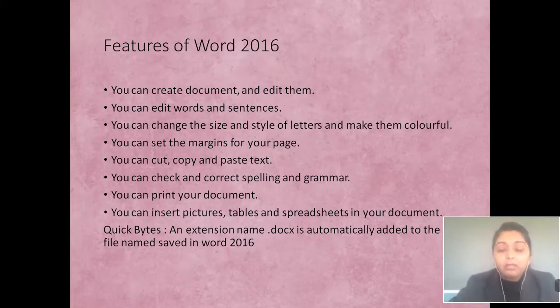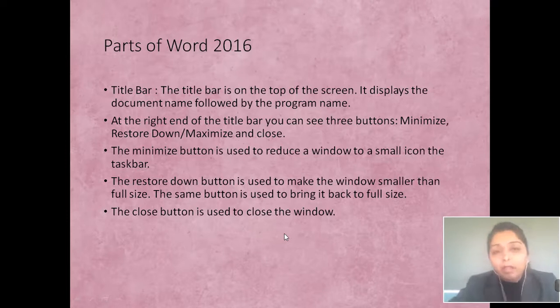Now, some quick bites. When we are saving our document, whatever name you give it, that document is saved with an extension name .docx. See here it is written .docx. It is automatically added. So the Word file that we save, what extension name is it saved with? It has been saved by .docx. Clear?